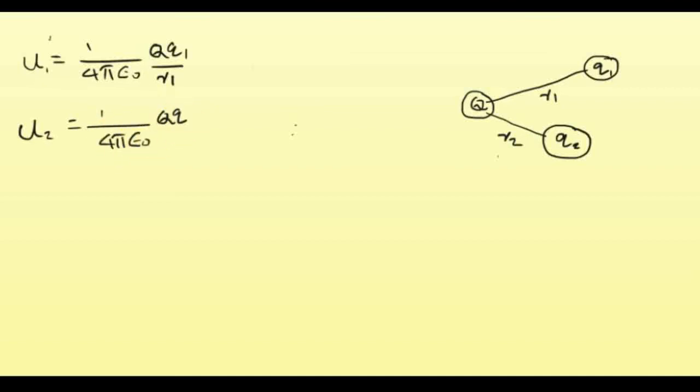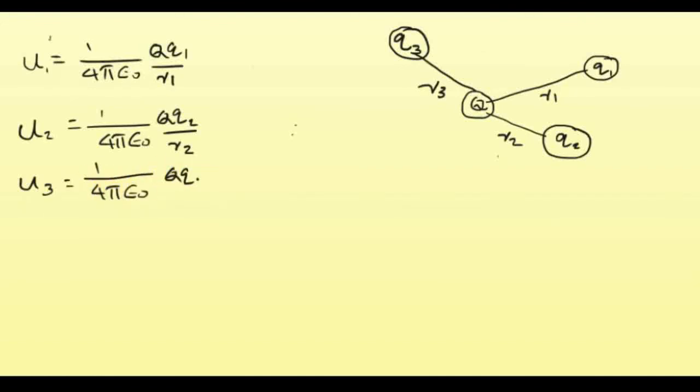U2 will be 1 by 4 pi epsilon 0 Q Q2 by R2. Then similarly for a third charge Q3, which is at a distance say R3 from the charge Q, we can see that the potential energy is 1 by 4 pi epsilon 0 into Q Q3 by R3.